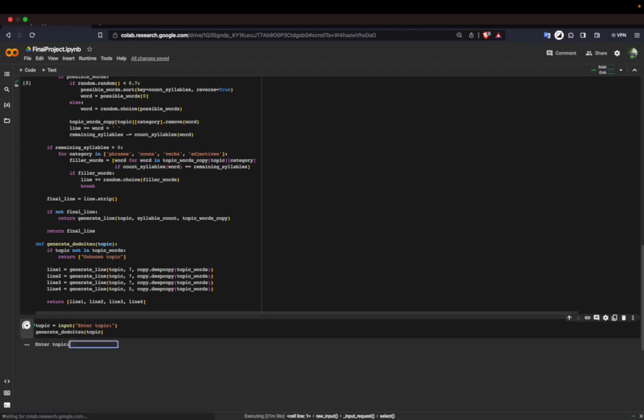Now let's try the code and see how it works. We are asked to enter a topic here. For now, let's start with love. The generated Dodoitsu might not always be accurate. The syllables will be correct, but the meaning could be a bit grumpy. We can see the results now. Let's try love a few more times.